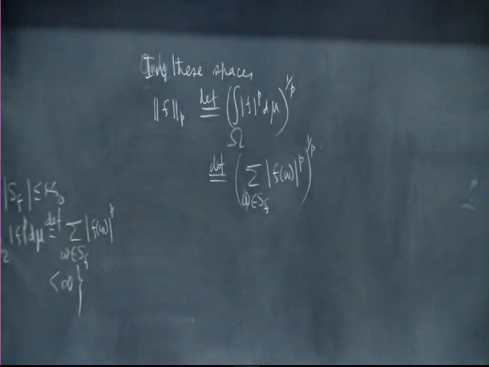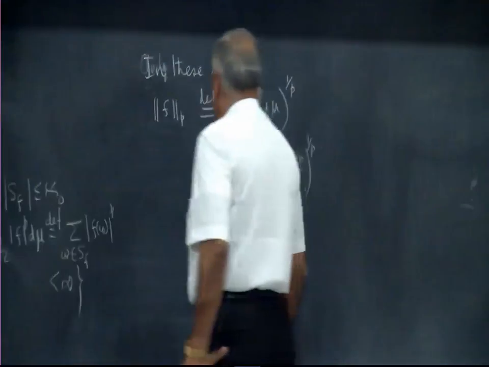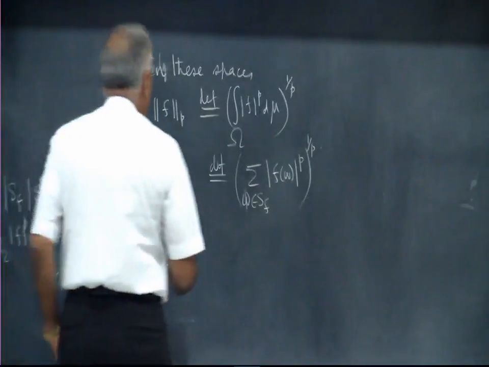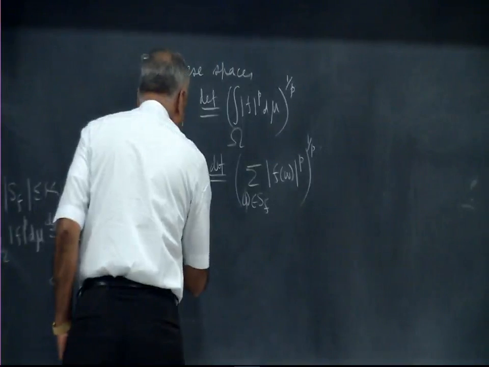Okay. And all these become therefore normed linear spaces.